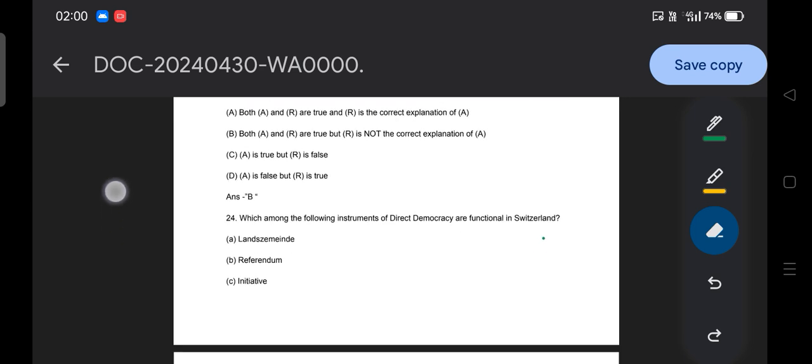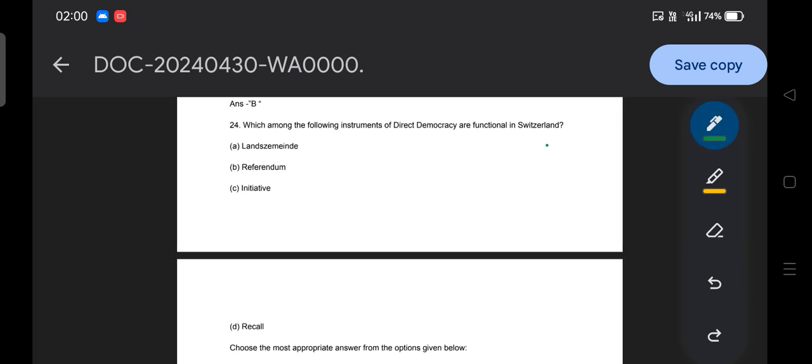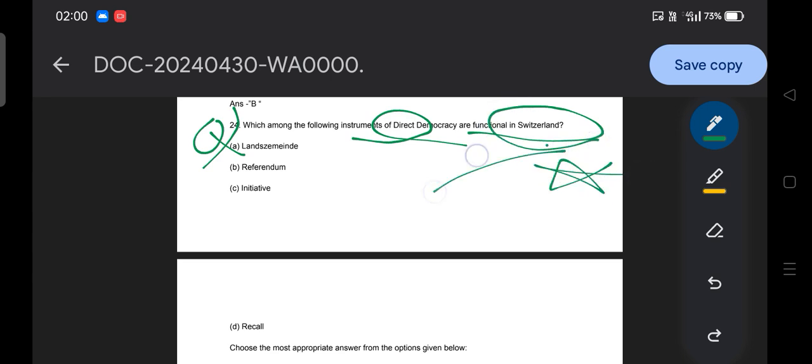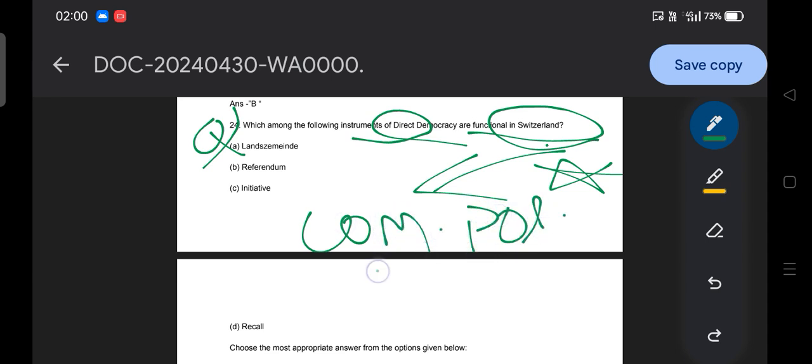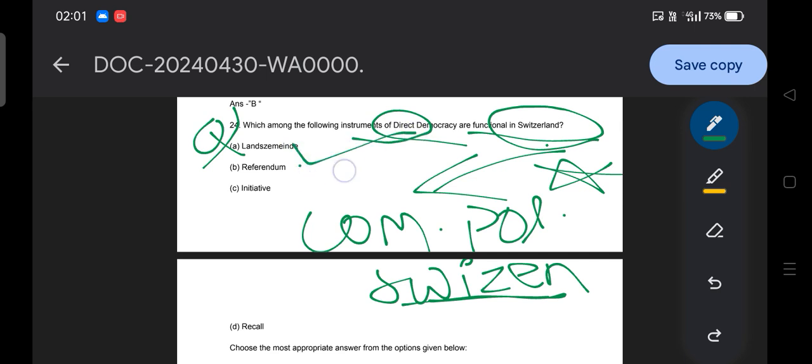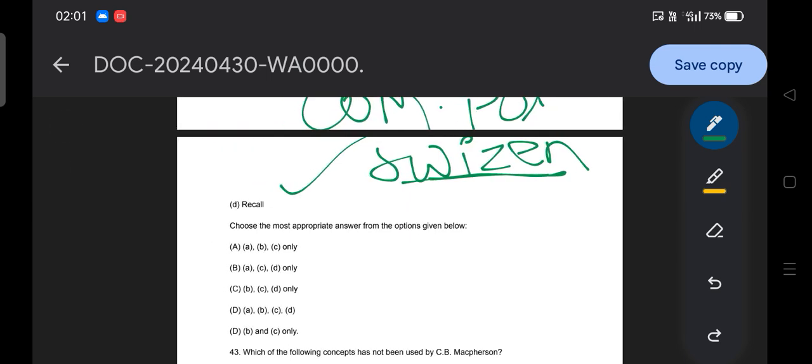Okay, moving to the next. This question was very interesting because we have already discussed it. Which among the following is an instrument of direct democracy functional in Switzerland? Let me remind you that in comparative politics, we have discussed the Switzerland, China, USA, and then UK political systems. There we discussed the different elements of Switzerland: the list of referendum, initiative, recall. So these are all part of Switzerland. So the answer of this question is option D.